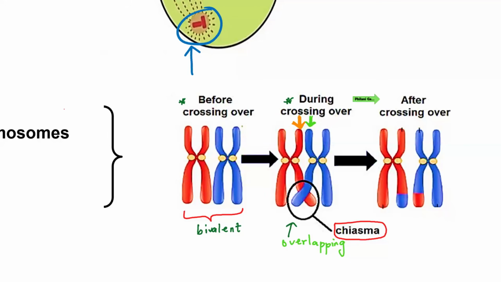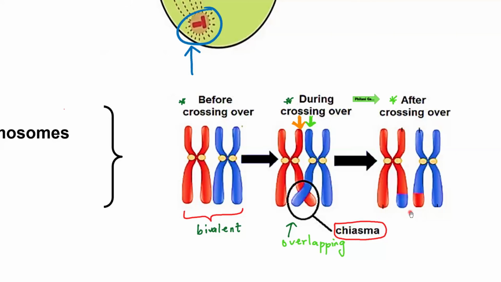So when you get to after crossing over, guys, what can you notice? What do you notice after crossing over? What's happening? Yes, changing colors. Yes, Oseho. Genetic variation is taking place. Speak closer to your mic, I cannot hear you properly. Genetic variation is taking place. Exchange of genes, genetic information. Yes, there's an exchange of genetic material then.